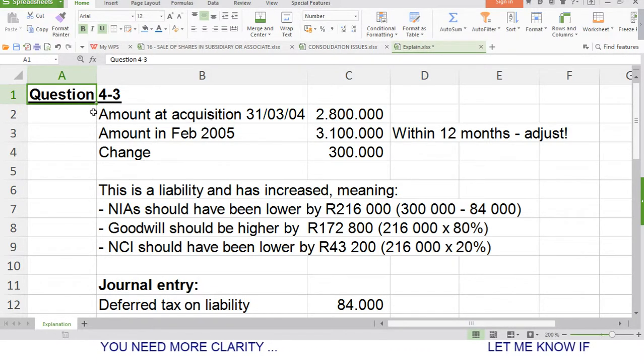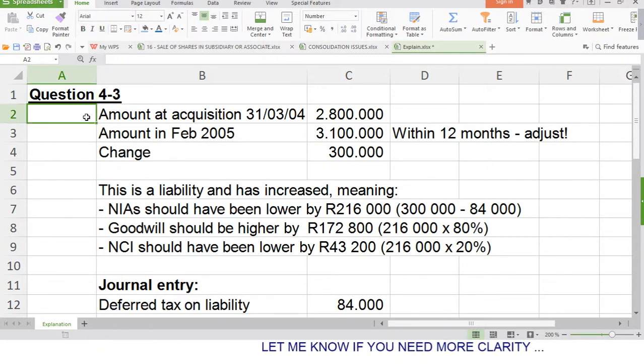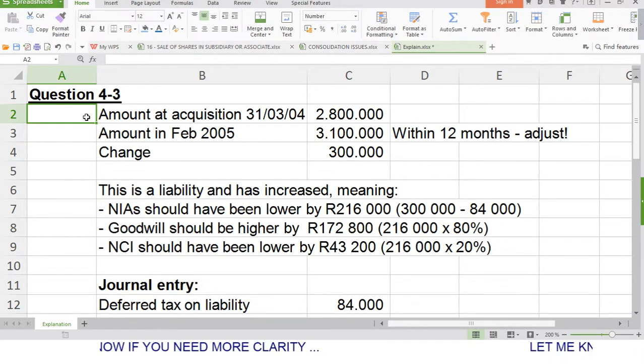Question 4.3 in the IFRS 9 chart pack, specifically part C. All right.